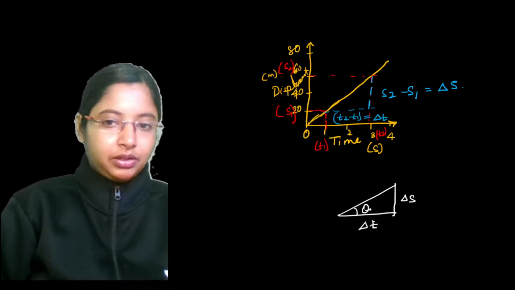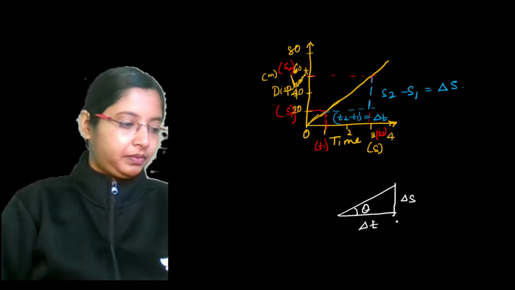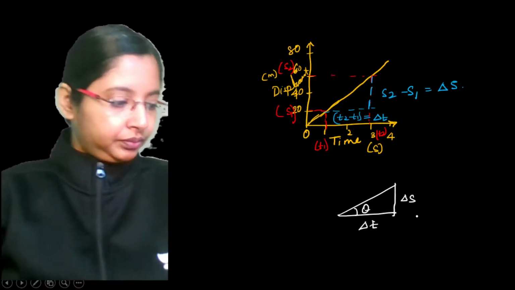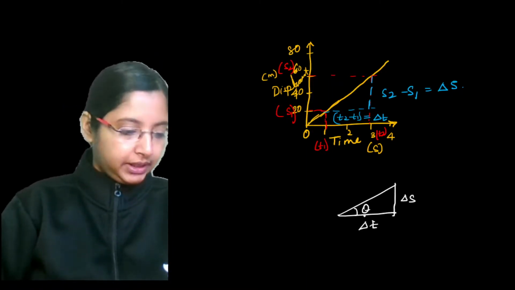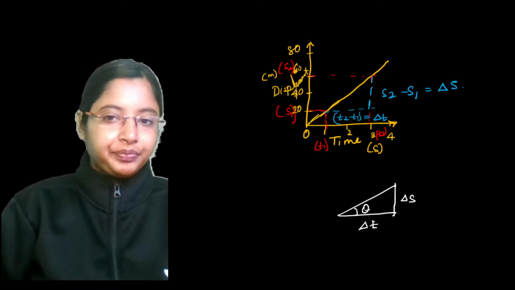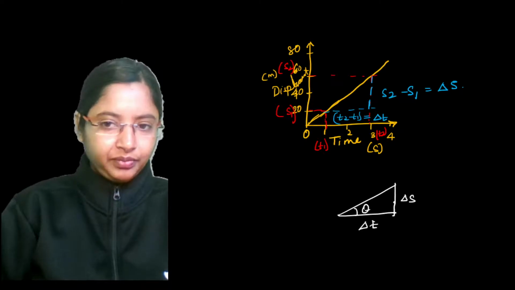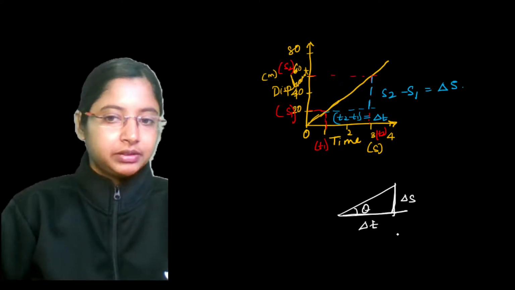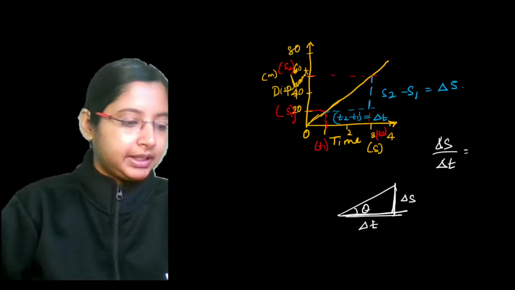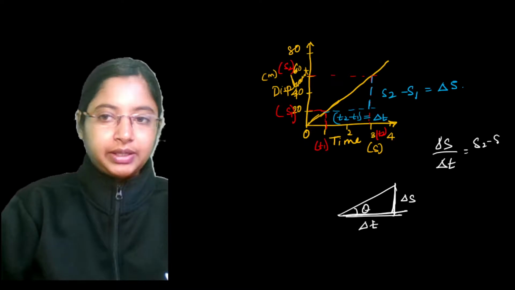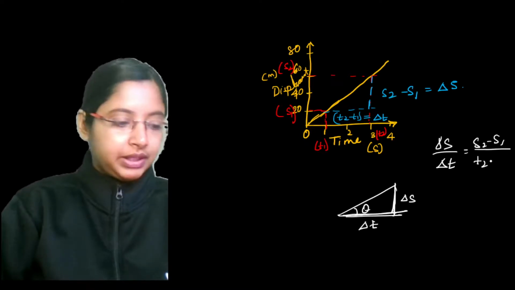So this angle you're measuring, this is tan theta. Tan theta will give us the perpendicular to base. This perpendicular to base is delta S by delta T. Delta S by delta T is nothing but S2 minus S1 by T2 minus T1.